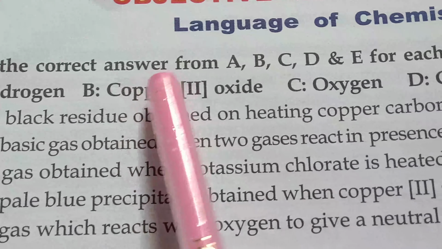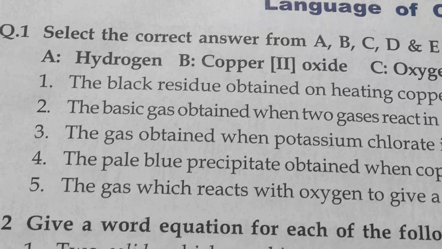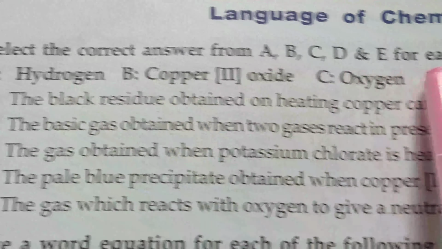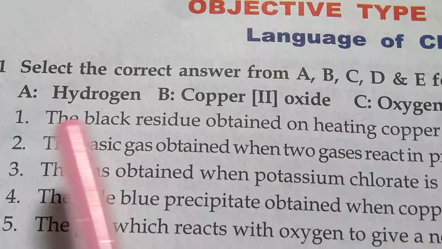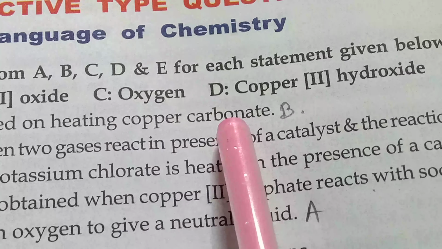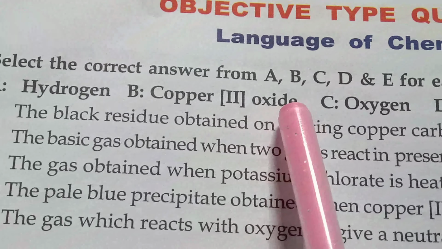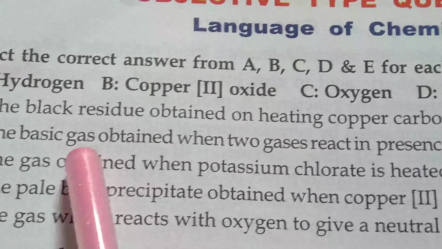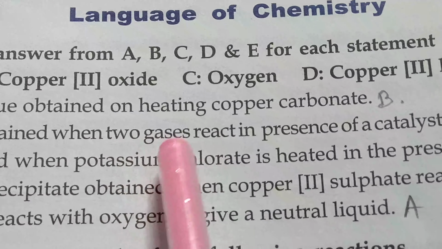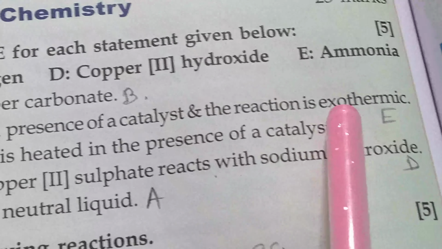Select the correct answer for A, B, C, D and E for each statement given below. So options are here. First statement: the black residue obtained on heating copper carbonate. Answer is B, means copper II oxide. The basic gas obtained when two gases react in the presence of a catalyst and the reaction is exothermic. Answer is E. E means ammonia.